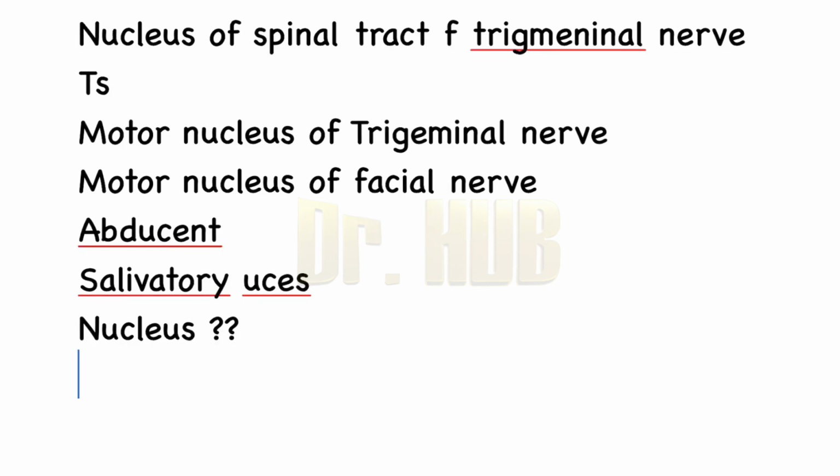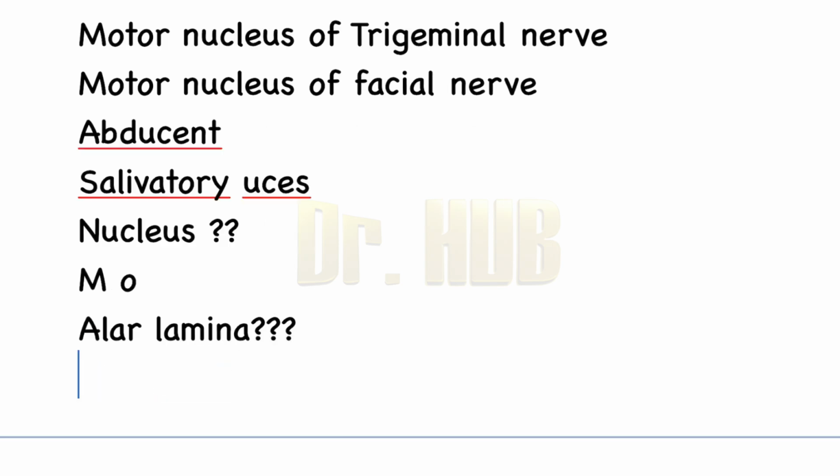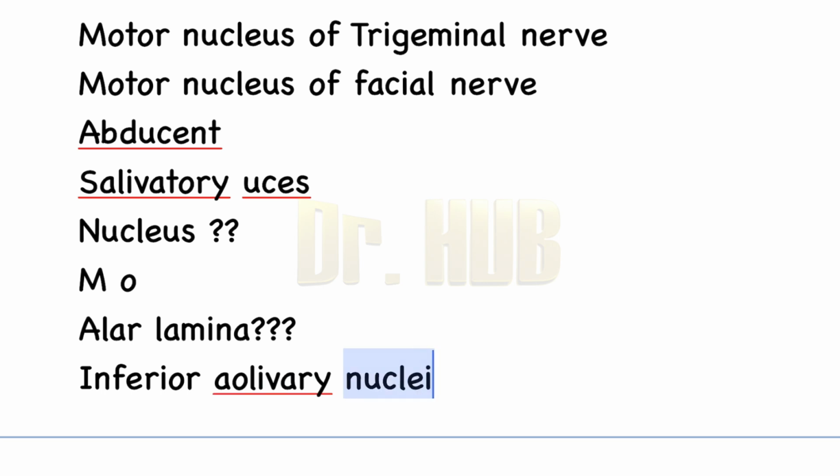Lastly, the medulla oblongata. The medulla oblongata, we are writing it as MO. So here the alar lamina, what does it include? Alar lamina includes the inferior olivary nuclei.